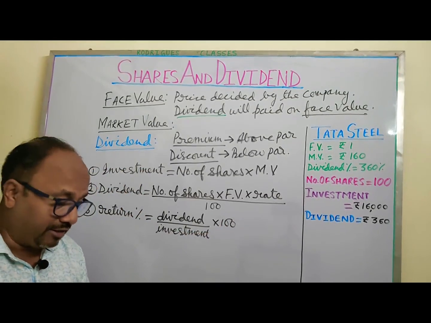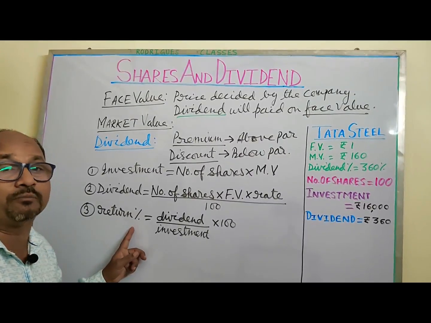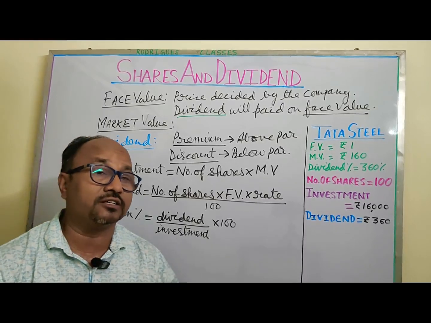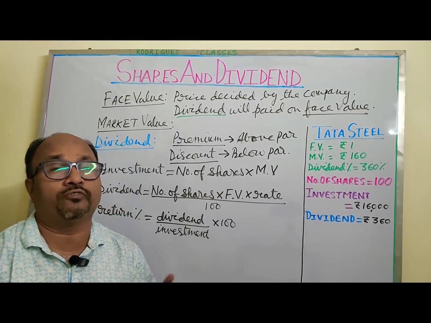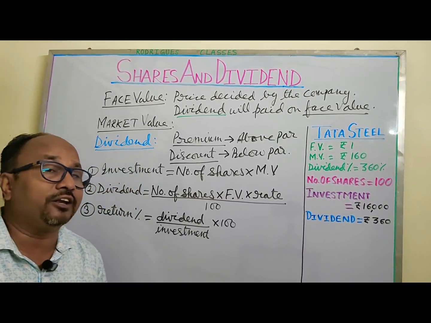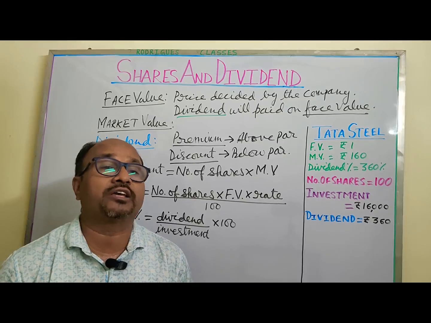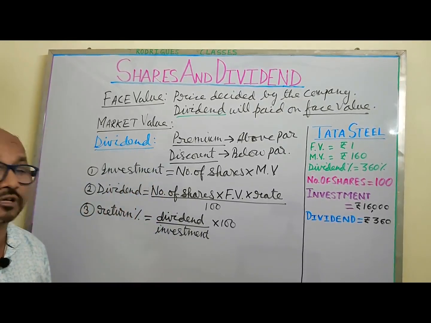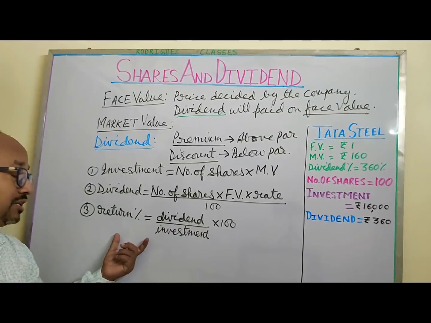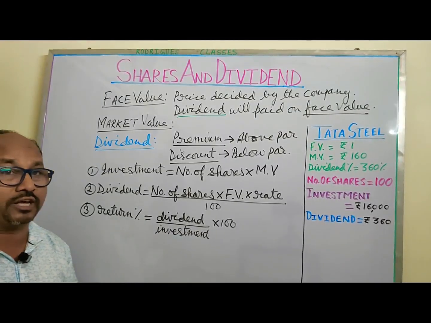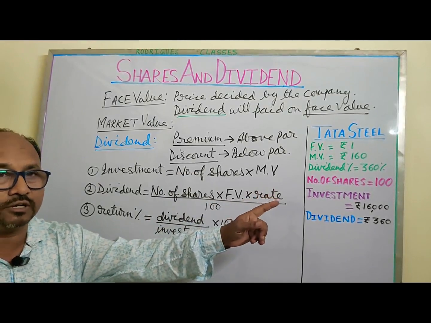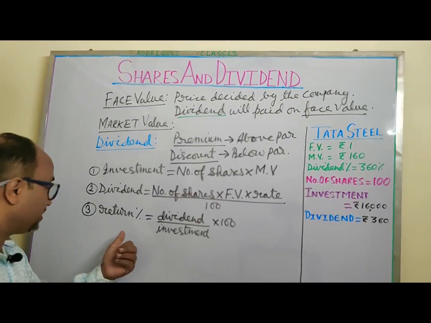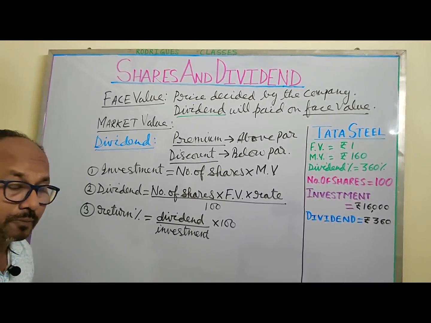This is always the best judge, or the only way to judge whether a share is more profitable or less profitable. Because I need to judge on the basis of the money which I have spent, not on the basis of what face value the company has spent. Okay, so remember this. If you have to compare two shares, compare not by dividend percent, but by percentage return. And this percentage return is given another term.